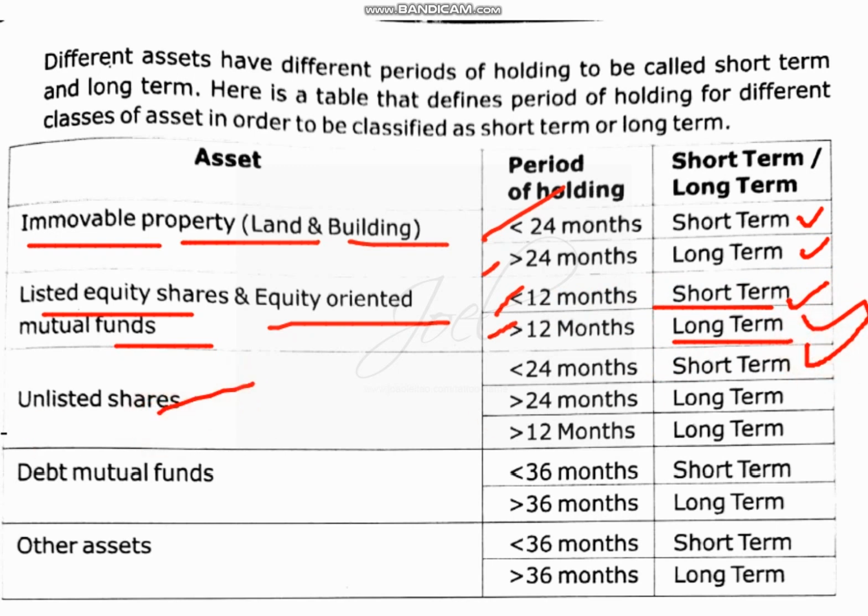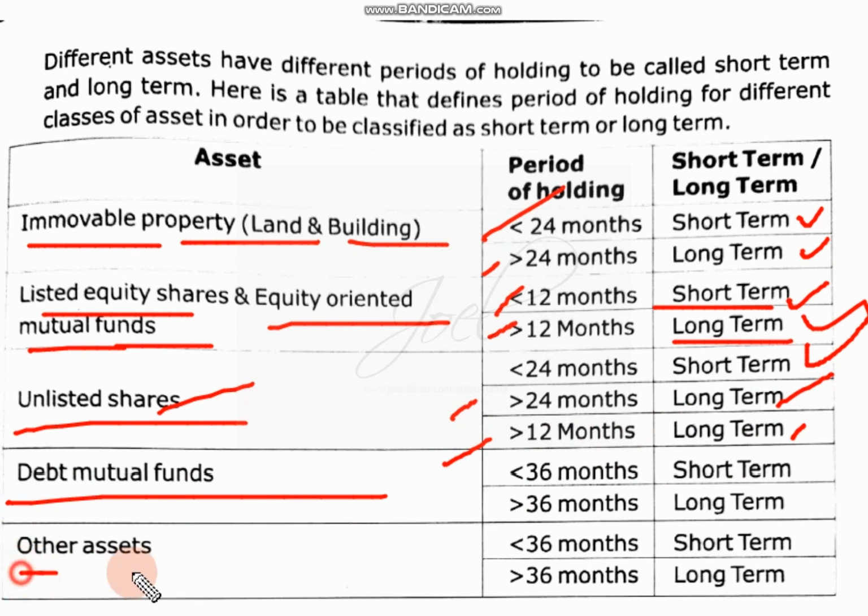Next, unlisted shares. Unlisted shares means they are not listed in the stock exchange. For them it is 2 years. More than 2 years long term, less than 2 years it is short term capital gain. Then debt, mutual funds and all other assets, for them it is 3 years. 36 months or less it is short term capital gain, more than that it is long term capital gain. So you have to remember these things.